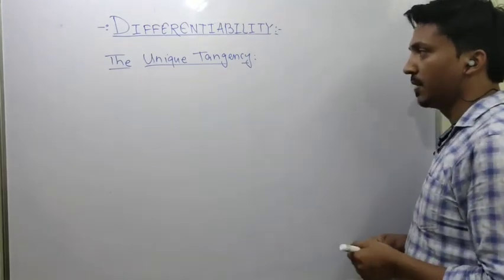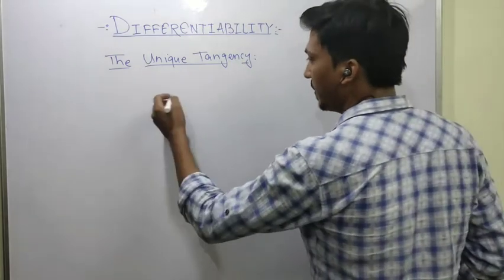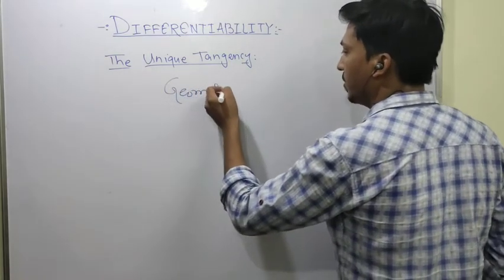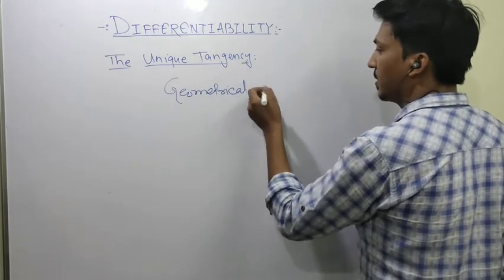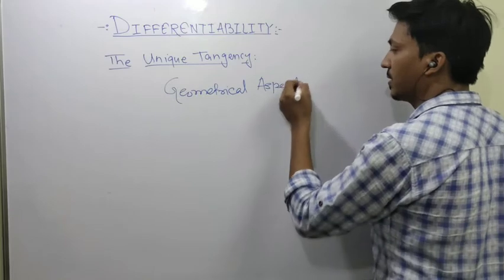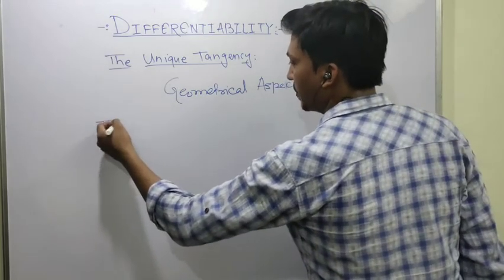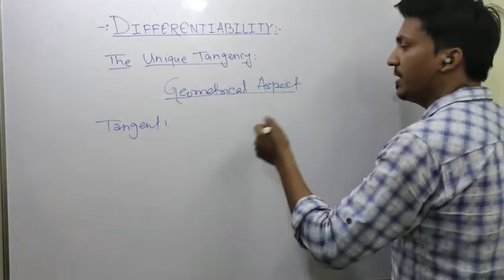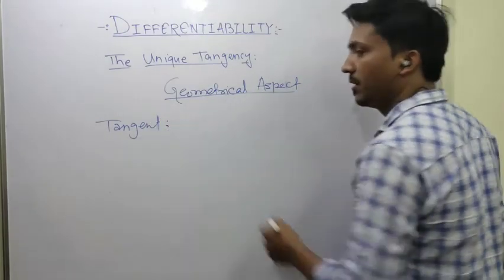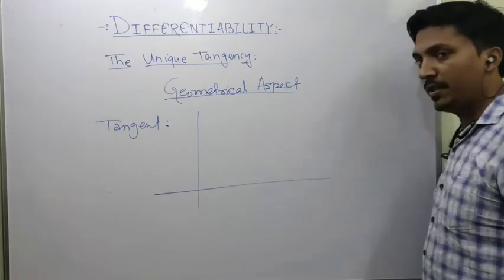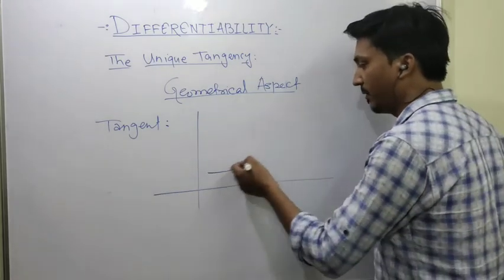Before starting the geometrical aspect, let's discuss tangent. What is tangent? In geometry, I can explain it with a graph.